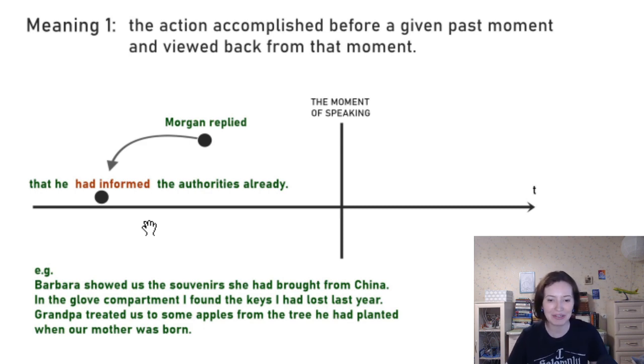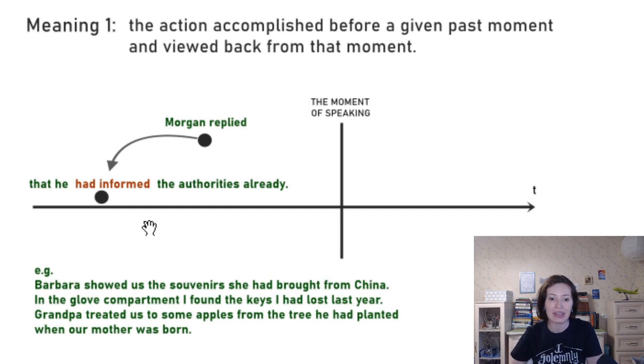So in the glove compartment, I found the keys I had lost last year. Of course, I lost them first and then I found them next. But in the sentence, the action of finding the keys is mentioned first, and the action of losing the keys is mentioned later. And that's why we need to get back to deeper past. We need to look back from the point where I found the keys into the back point where I had lost them, right?